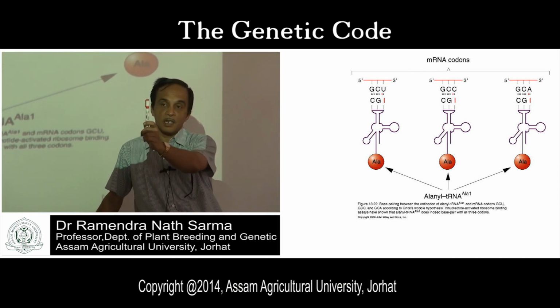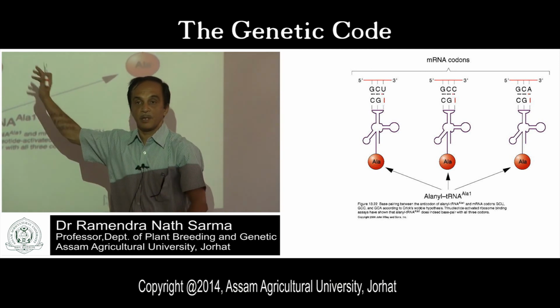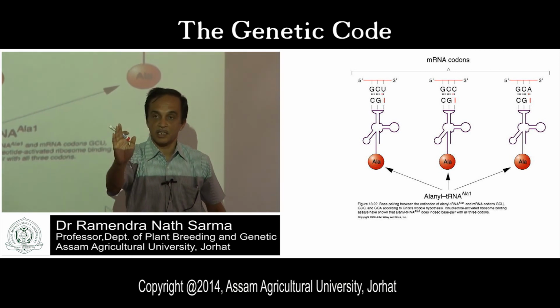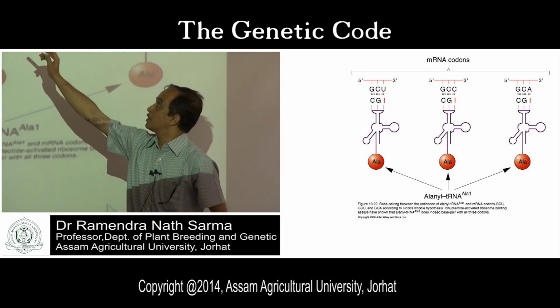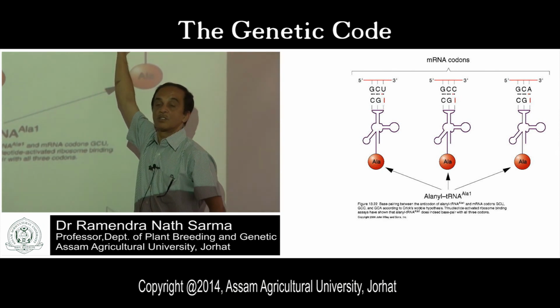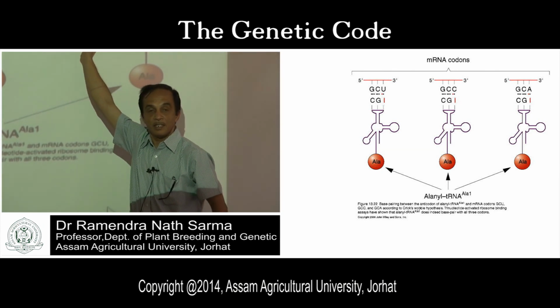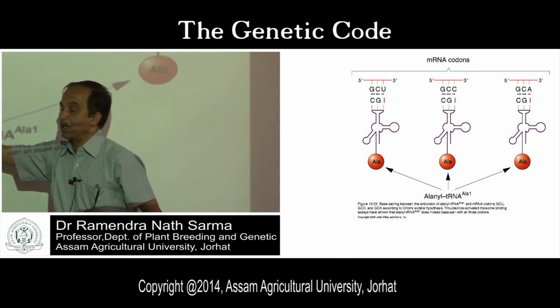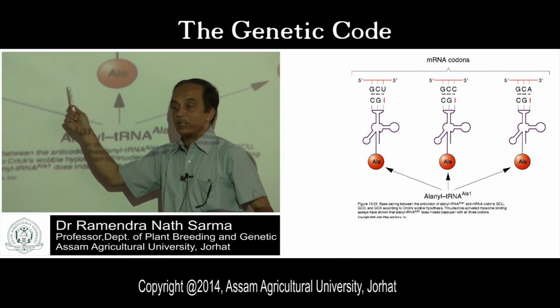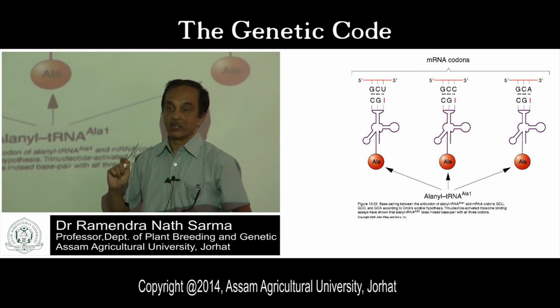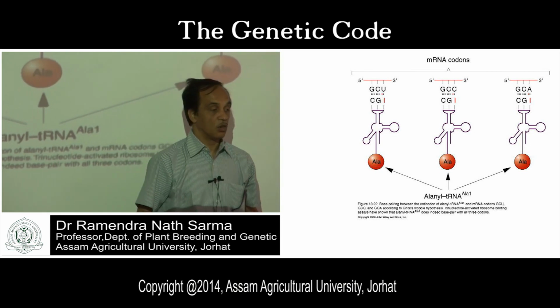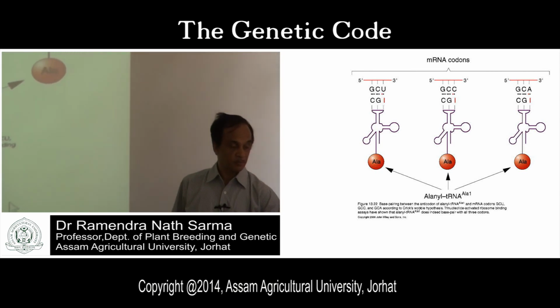In the third position of the genetic code there is a change in the base, and that change is ignored by the tRNA molecule carrying the particular amino acid. That is known as the Wobble feature of the genetic code.